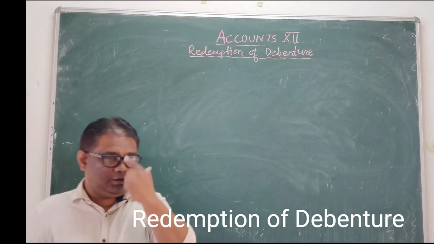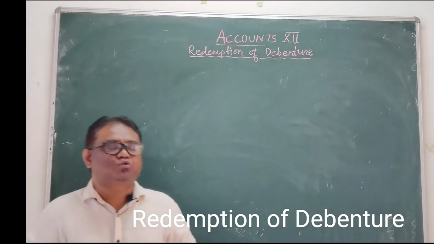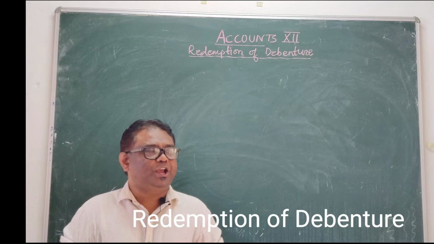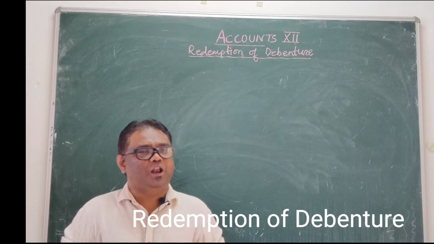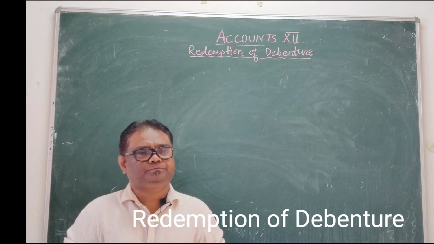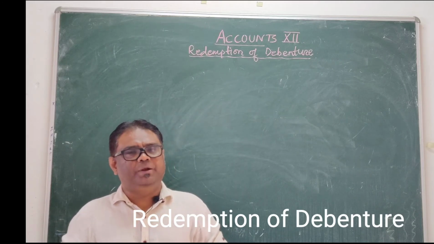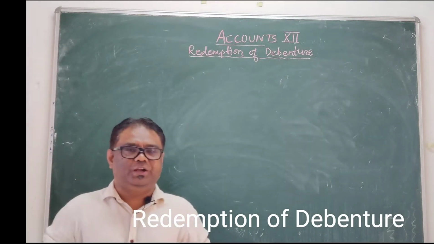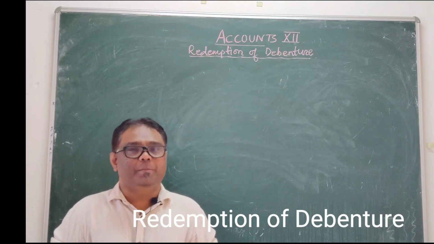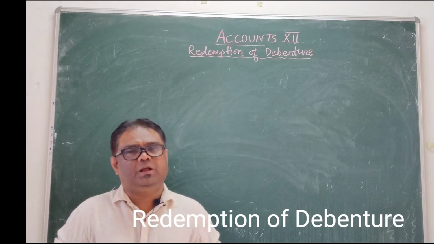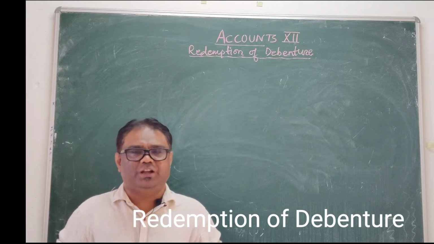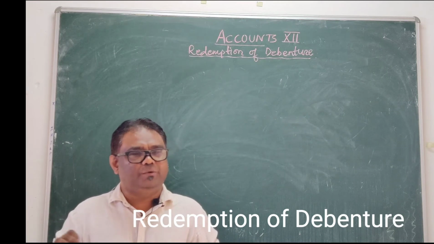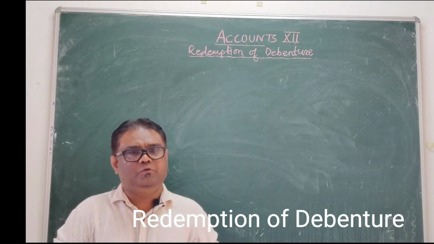Okay? So in our last class we have done the issue of debenture. When the debentures are issued, we have passed the entry: bank account debited to debenture application and allotment account, and debenture application and allotment account debited to debenture account. When debentures are issued at premium, debenture application and allotment account debited to debenture account and securities premium account. And debentures can also be issued at discount: debenture application and allotment account and discount on issue of debenture account debited to debenture account.